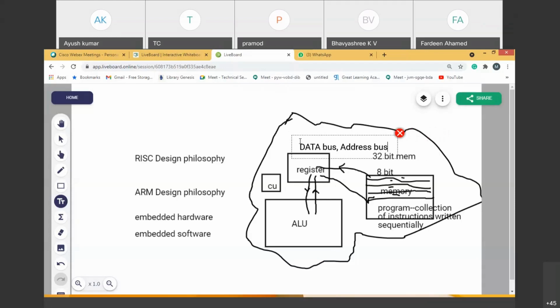Sometimes we even forget the address bus because we rarely connect, or fewer times we connect, to the memory to fetch the data. Automatically things will happen with the address bus. So the most important is the data bus, which makes the data flow across all the blocks. That is the idea behind it. Now let us understand quickly, to start with, how the ARM processor works with its block diagram. With this idea, we'll move on now.